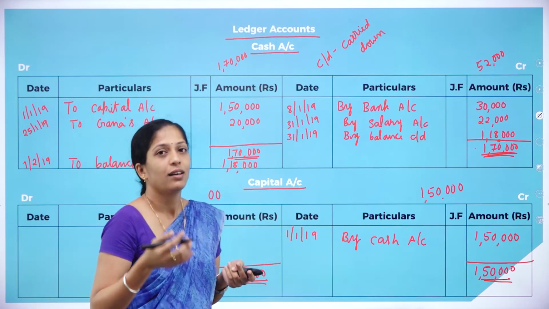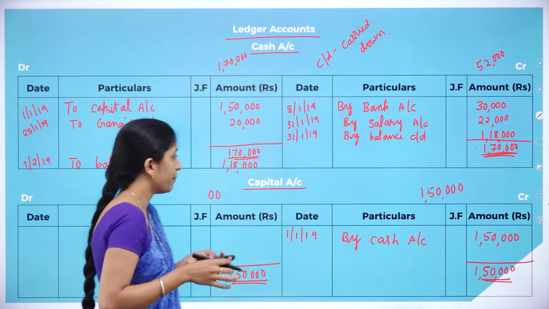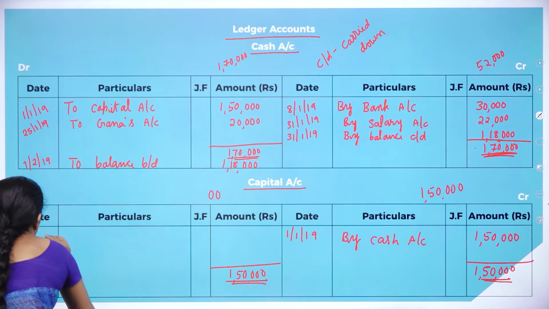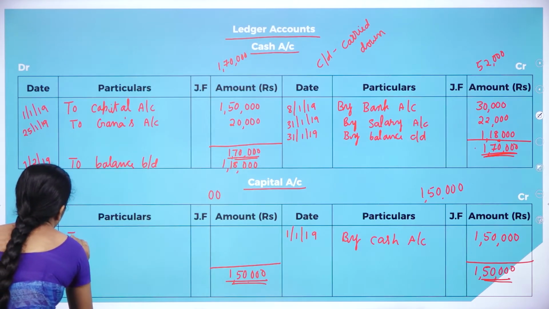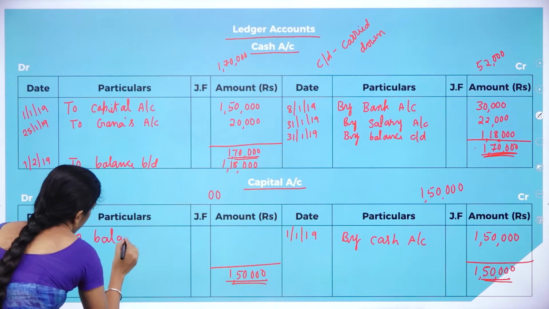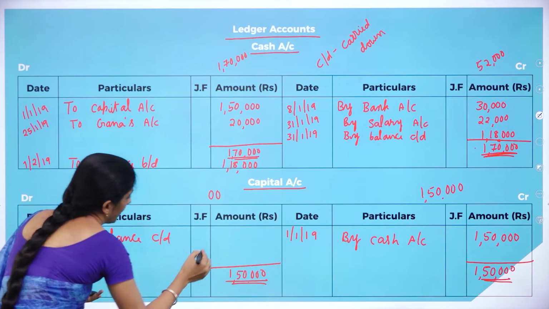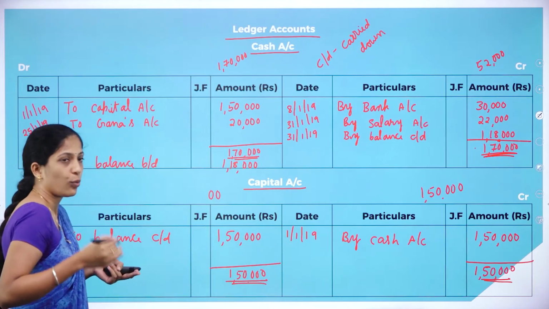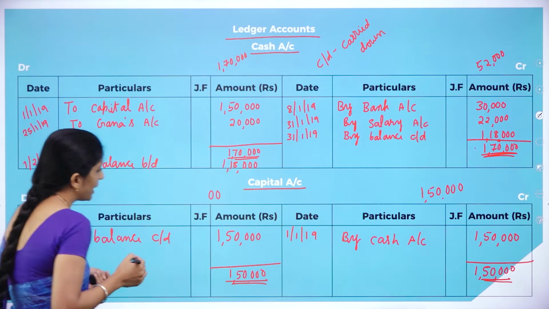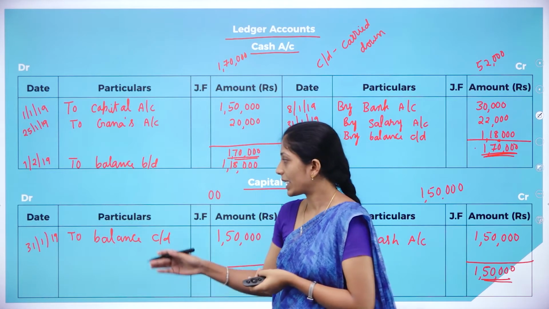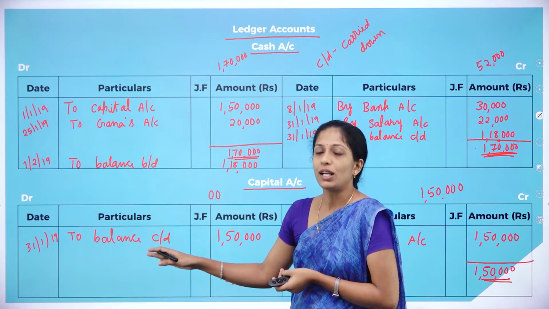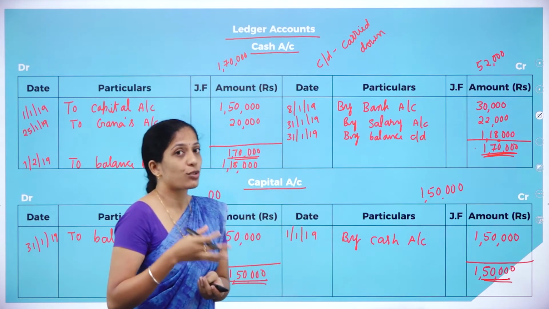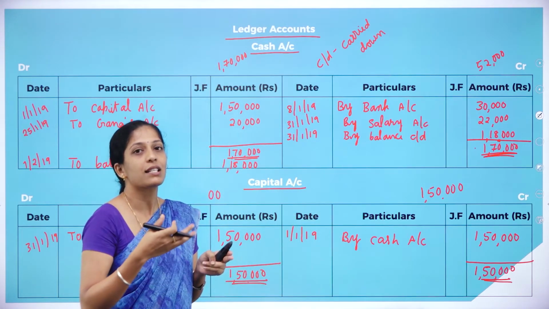Carried down on which date? At the end of that particular month. So end of that month is 31st January 2019. So you'll write it as to balance carried down. How much do we have to carry down? 1,50,000. That is 1,50,000 minus 0, 1,50,000. So whatever the amount you have carried down, here the amount has been carried down in the debit side. So it has to be brought down in the credit side. So if the credit side is more, it means what? Credit balance. So here in this account, it is credit balance.